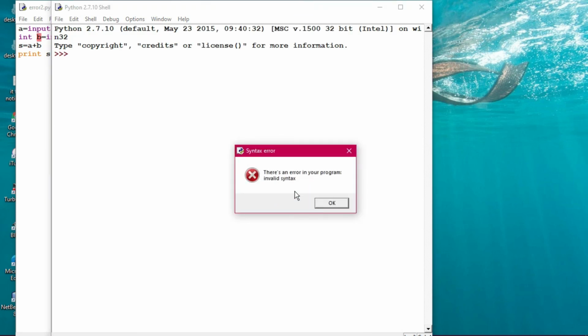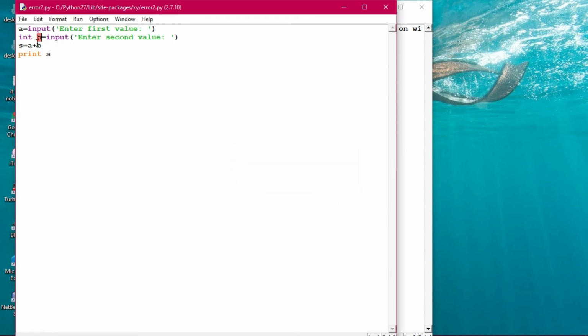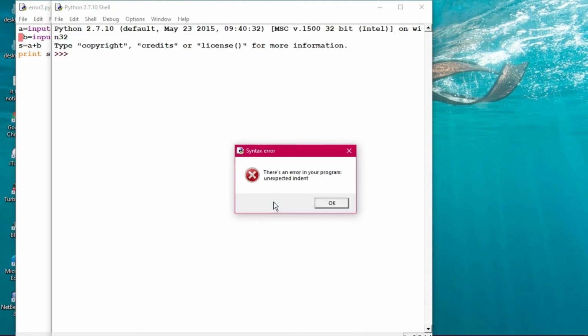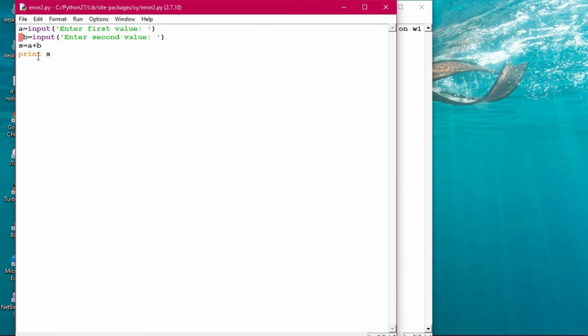Yes, there is an error in your program, invalid syntax. When you click on OK, just follow the cursor to where it is reaching. Yes, here is some problem. Int won't be there. Now I am executing this program, and source modified, and again an error: unexpected indent. Unexpected indent means a and b are not aligned. Now it is okay.